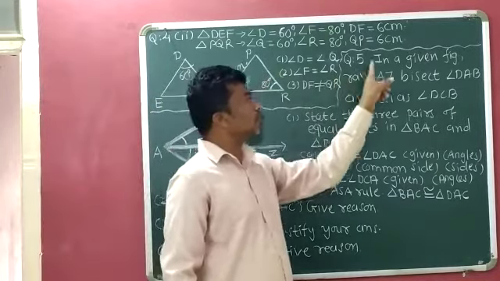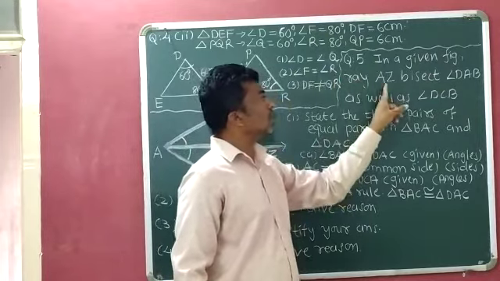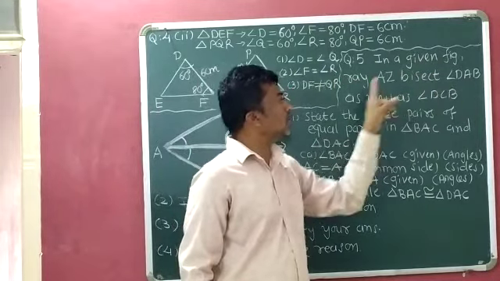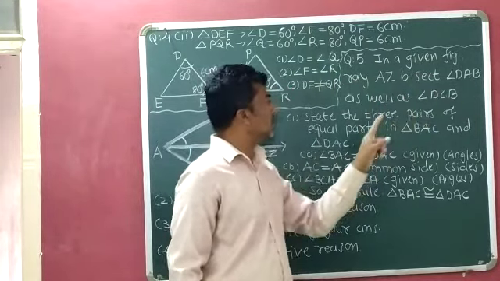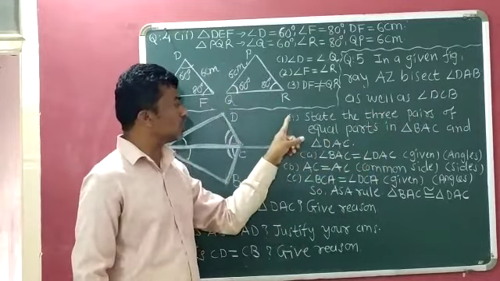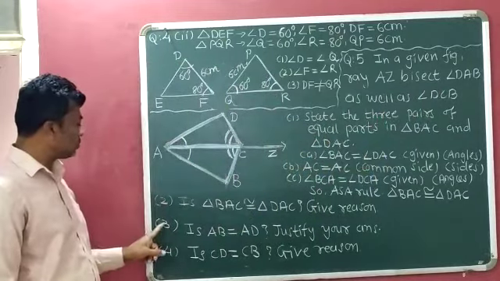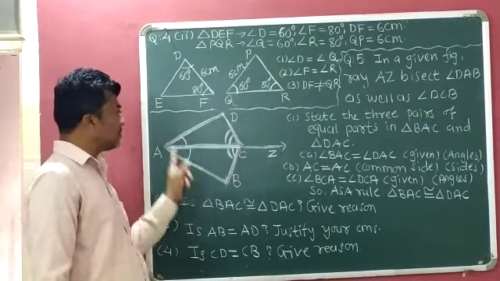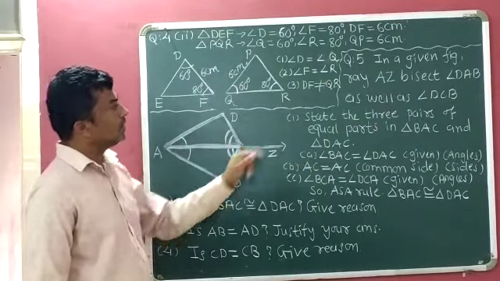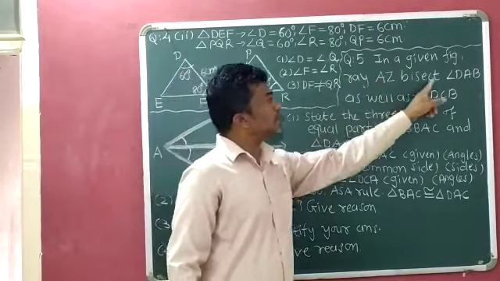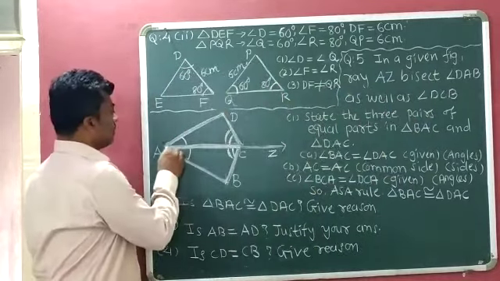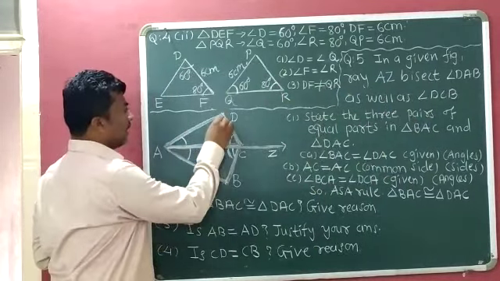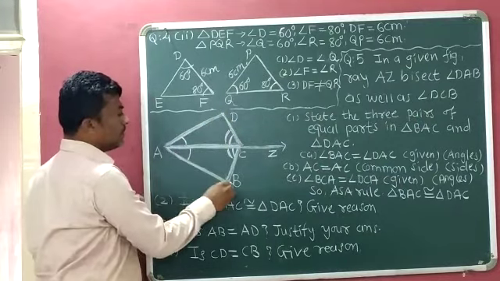Now question number 5. In the given figure, ray AZ bisects angle DAB as well as angle DCB, and we have 4 questions. This figure is given to us. Ray AZ bisects angle DAB. This is the ray AZ and this is the angle DAB.